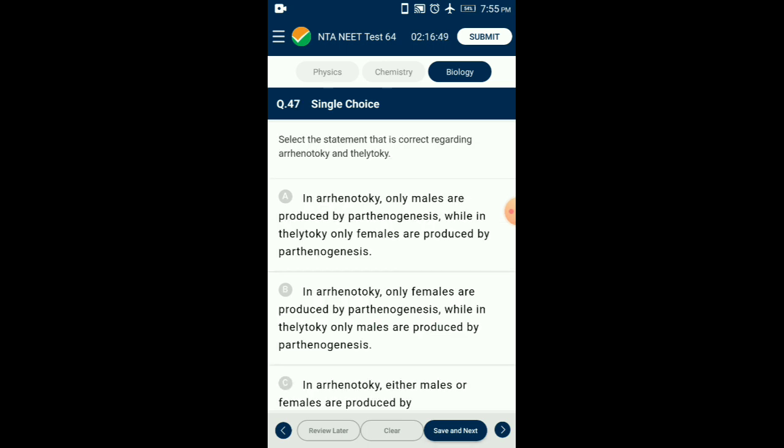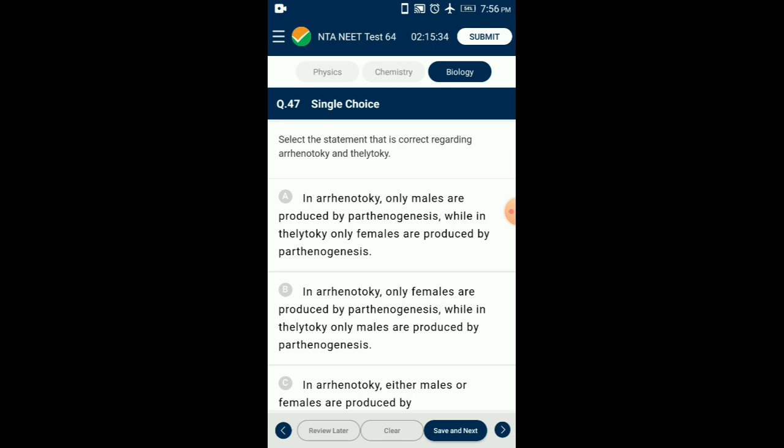Question number 47. Select the statement that is correct regarding arrhenotoky and thelytoky. Parthenogenesis is the process of formation of organism from the egg without fertilization. In thelytoky, only females are produced by parthenogenesis. Example, whiptail lizards.